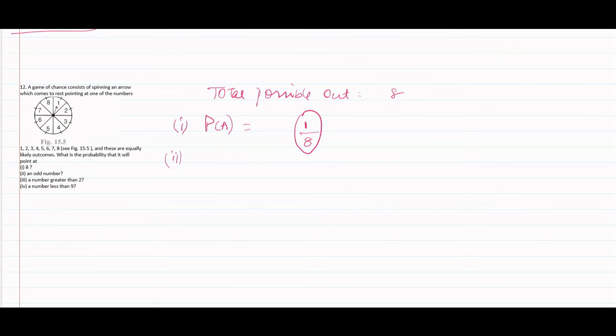Second, what are the chances that the number pointed out is an odd number? We would take it as probability of event B. Total outcomes are already given.